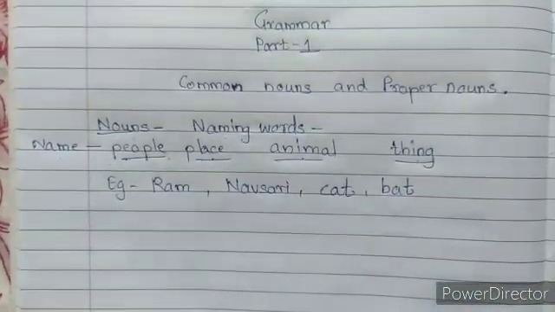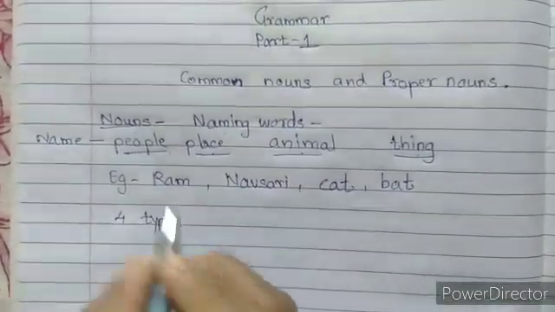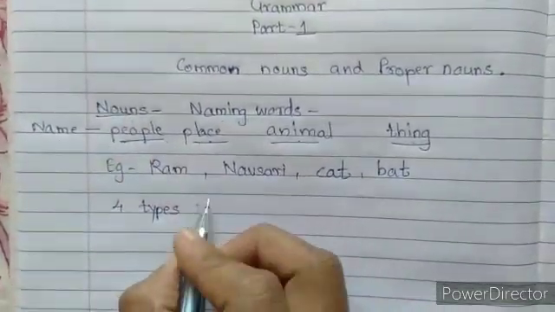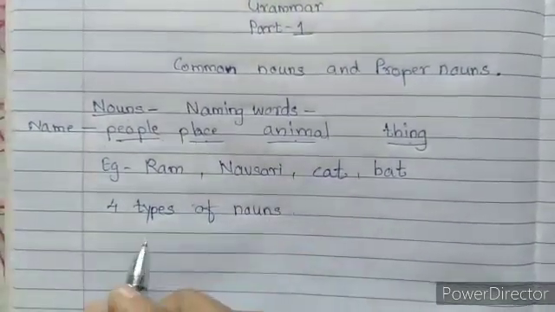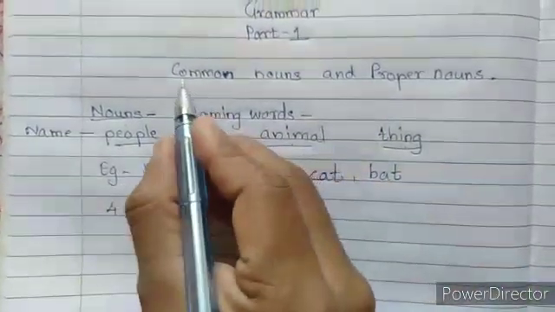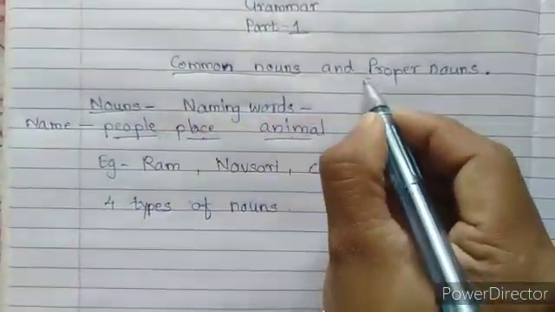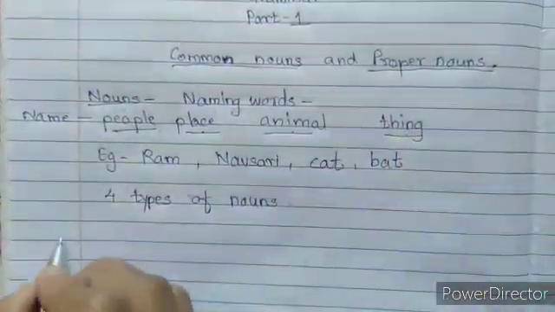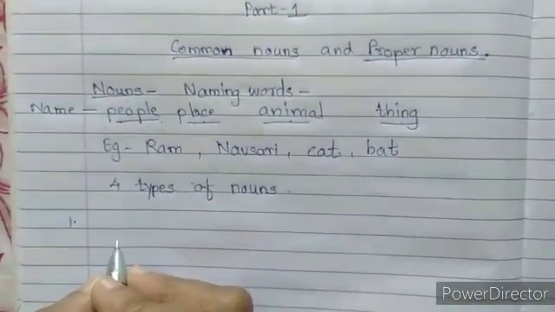Now there are 4 types of nouns. This was the nouns. Now we are going to see the types of nouns. There are 4 types of nouns, but now we are going to see only 2 types, that is the common nouns and the proper nouns. So first we are going to start with common nouns.